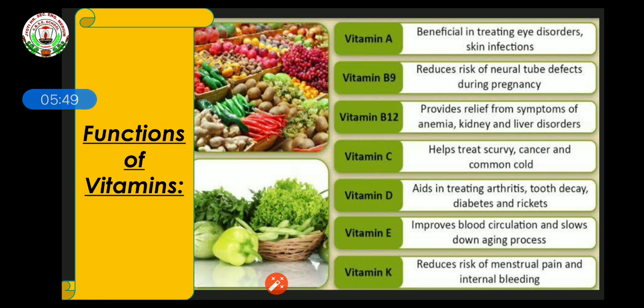Kidney and liver disorder. Vitamin C helps treat scurvy, cancer, and common cold. Vitamin D is good for treating arthritis, tooth decay, diabetes, and rickets. Vitamin E provides good circulation and slows down the aging process. Then vitamin K reduces risk of menstrual pain and internal bleeding, as vitamin K helps in the clotting of the blood.